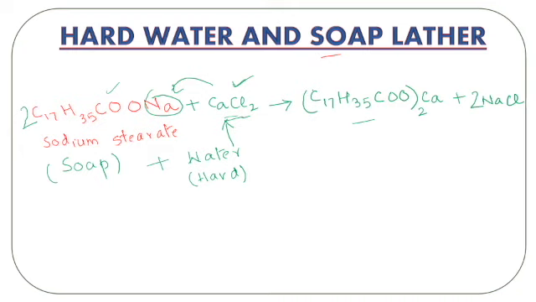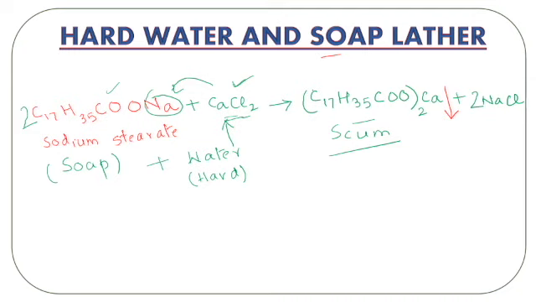Okay, so this hard water is not capable of forming lather. Why? Because an insoluble scum is formed. This is the scum which is actually insoluble. So calcium stearate is a scum which is insoluble. It's white in color.